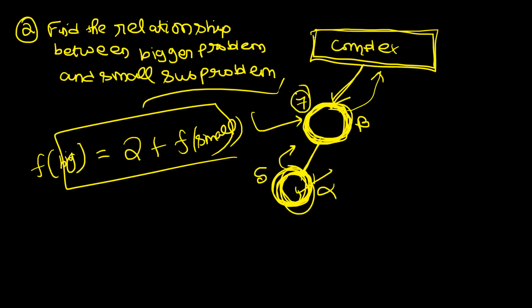And once I know the answer of this problem, I know the answer of my complex problem is 2 plus 7, which is 9. So what I want to say is, you should always understand the relationship between your bigger and the smaller sub-problem. Because at the end of the day, your goal is to solve the bigger problem. So once you get the answer to your smaller problem, you apply your formula or your relationship and you will get the answer to your bigger problem. And you can apply this formula or relationship at multiple levels so that you get to the topmost level and obtain the answer of the overall complex problem that we had at hand.